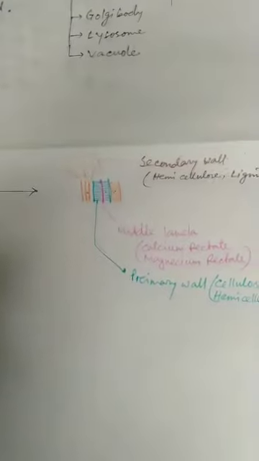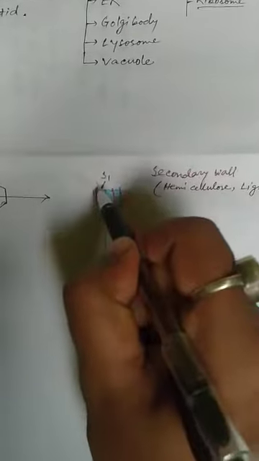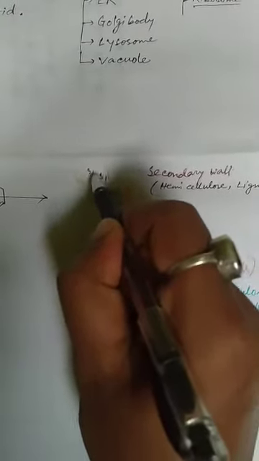The secondary wall is also separated into three parts, that is S1, S2 and S3.